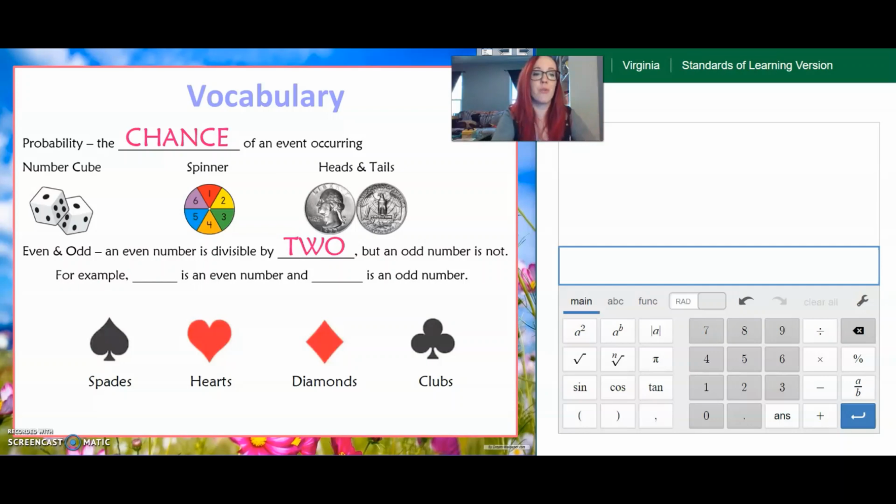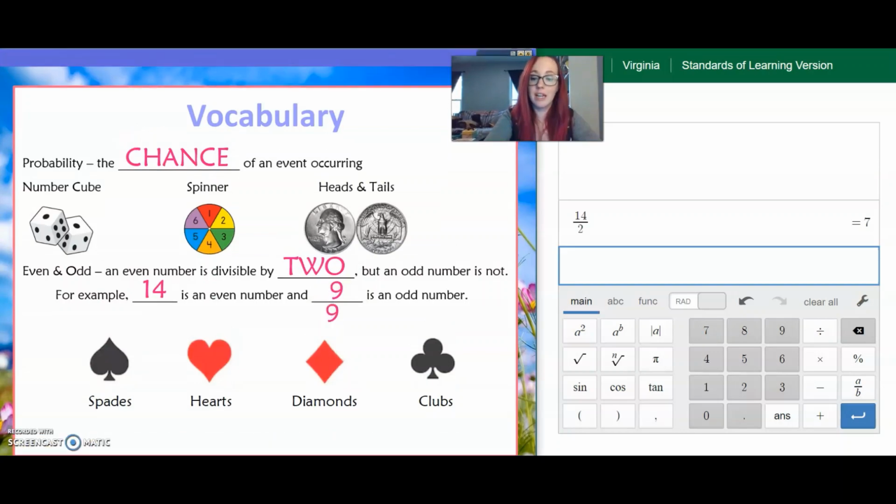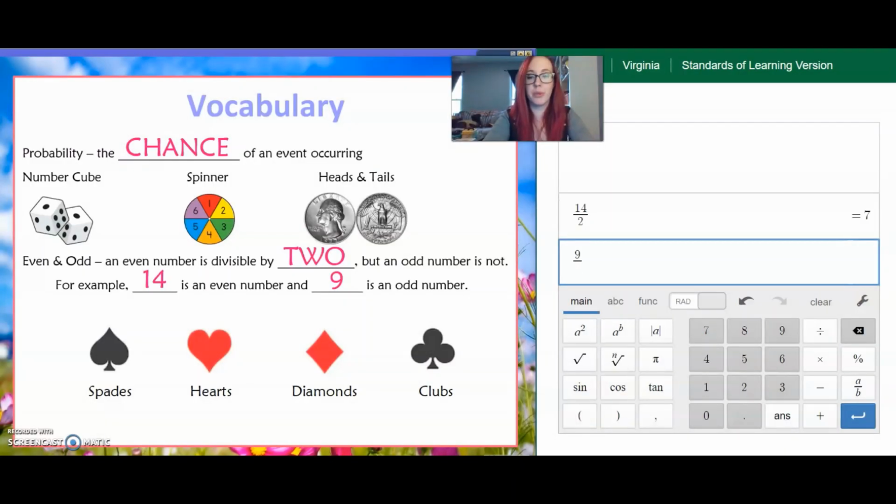For example, 14 is an even number because when I divide it by 2, I get a nice, pretty whole number, 7. But 9 is an odd number because when I divide it by 2, I get a decimal. So that's what even and odd means.